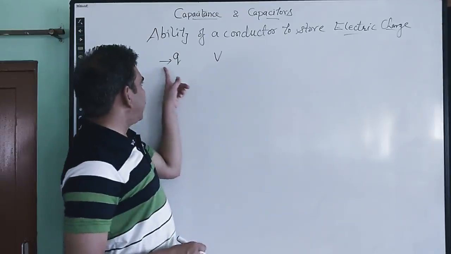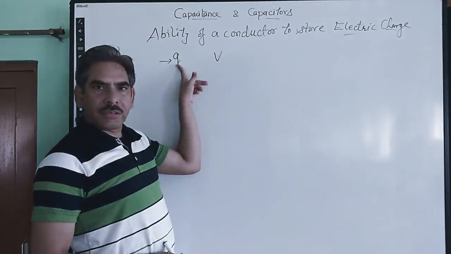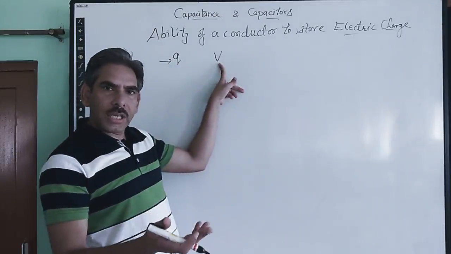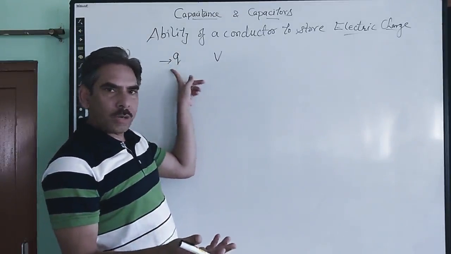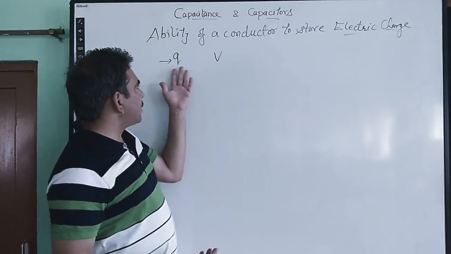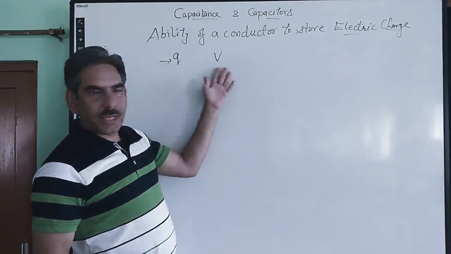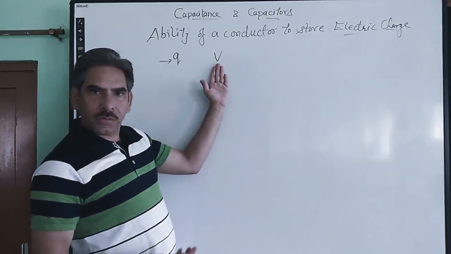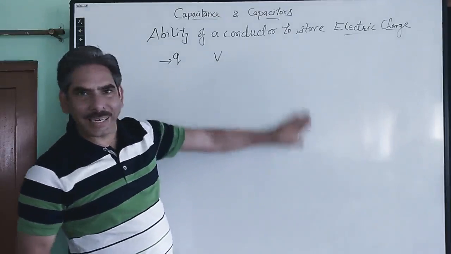If we increase the electric charge given to the conductor, the potential on the conductor will also increase because it is holding more charge. So there is direct proportionality between Q and V. More charge is given to the conductor, more the potential to which it is raised.